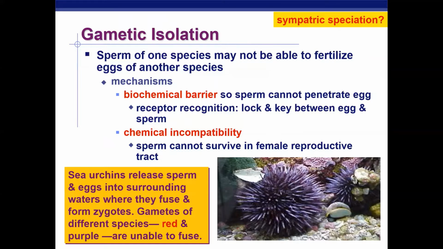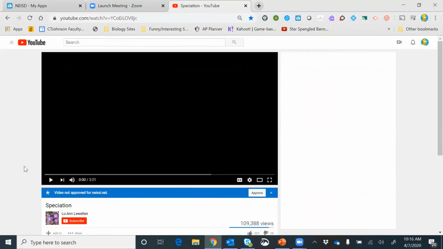Now, before I leave, I want to show you one more video of a speciation event that we're actually seeing right now, a speciation event happening during our lifetime over the last 20, 30, 50,000 years. And guys, it's not very long. It's a little bit over 3 minutes. Guys, make sure you focus. I could possibly ask questions about this on the quiz.